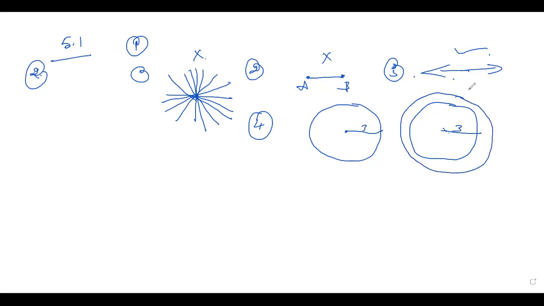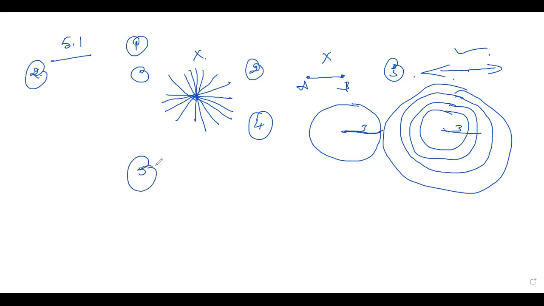If you take 5, you will get a still bigger one. If you take 2, you will get a smaller circle. So when the radii are equal, only then can we say the two circles are equal. Understood? So that is true. And the fifth one, I told you, that is axiom 1.